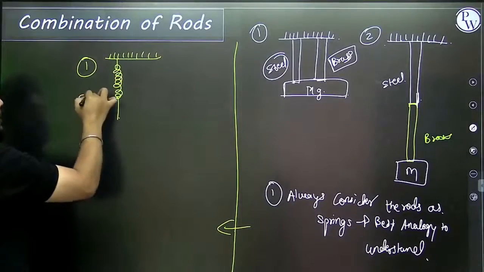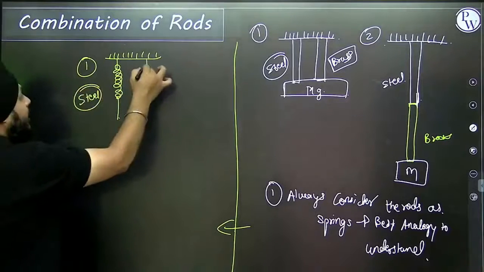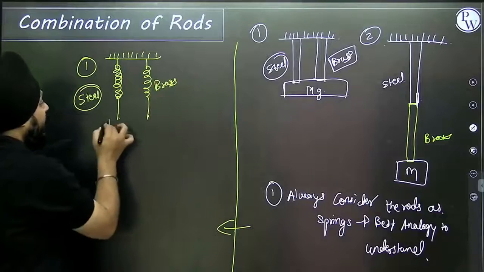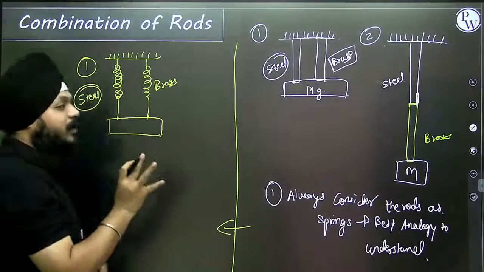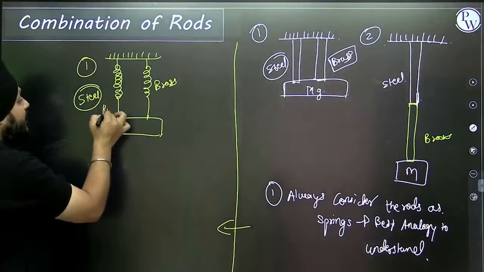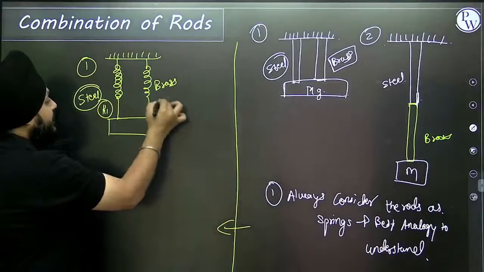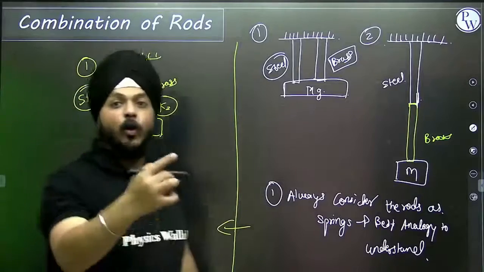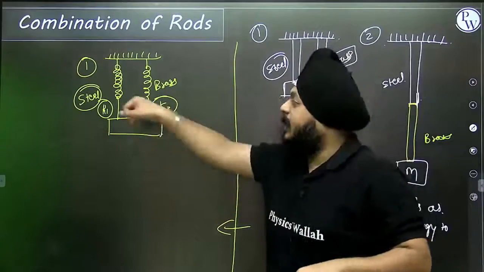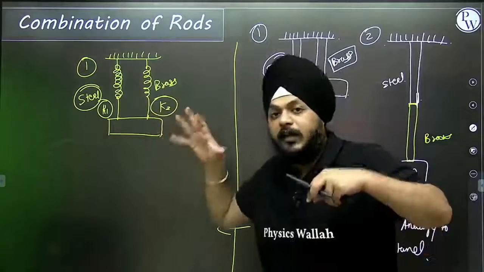This is a spring that is made of some material. This is another spring that is made of some material. But I can't say it has some Young's modulus. But yes, I can say this spring has spring constant K1 and this spring has spring constant K2. I can't say what material it is made of, but I can give the value of K.